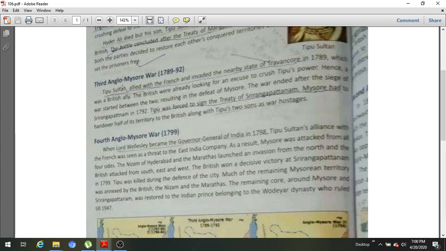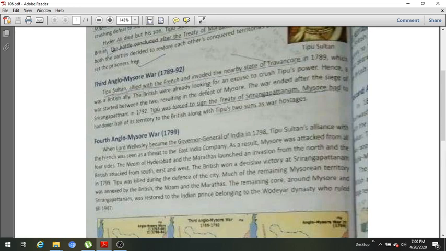So what happened? Tipu Sultan, who had a friendly relationship with the French, invaded Travancore, and Travancore had friendly relations with the Britishers. So clarify it: Tipu Sultan and the French were friends, and Travancore and the Britishers were friends. Tipu Sultan attacked Travancore in 1789 and this caused the beginning of the Third Anglo-Mysore War.